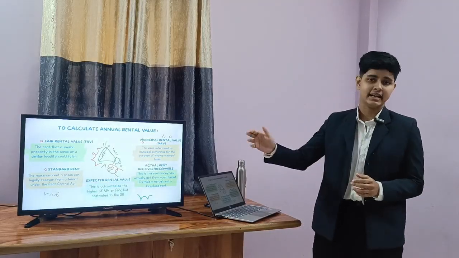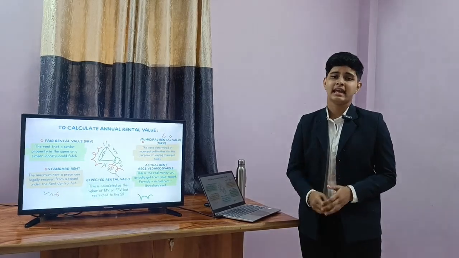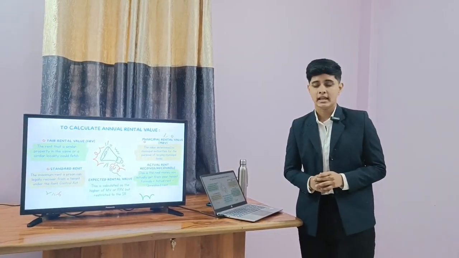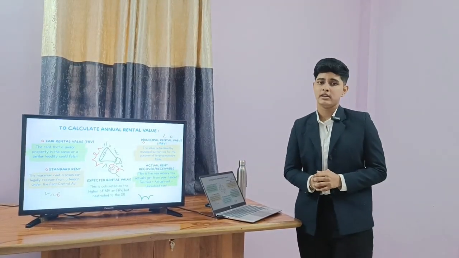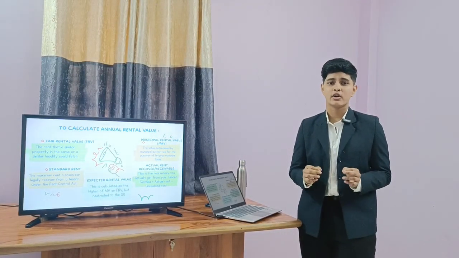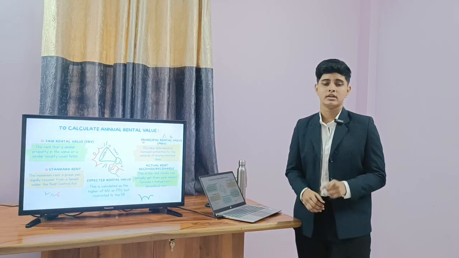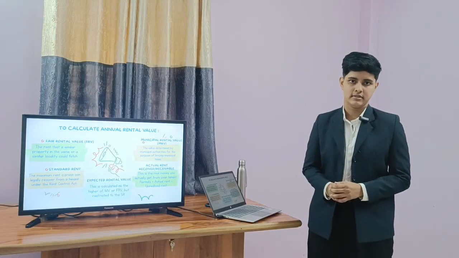Then the third one is standard rent. Standard rent is the maximum rent that a person can legally recover from a tenant under the Rent Control Act. Then the fourth one is expected rental value. Expected rental value is calculated as the higher of municipal value or fair rental value but restricted to the standard rent. Then the last one is actual rent received or receivable.